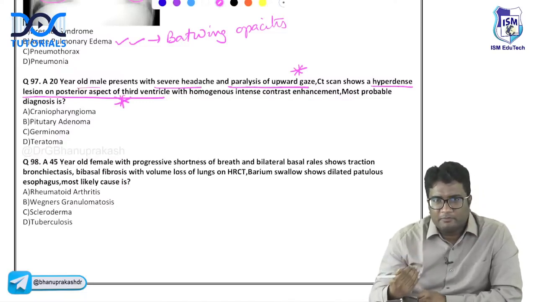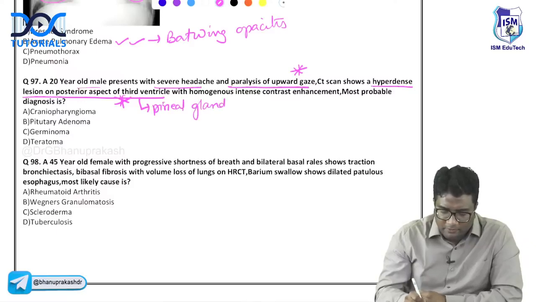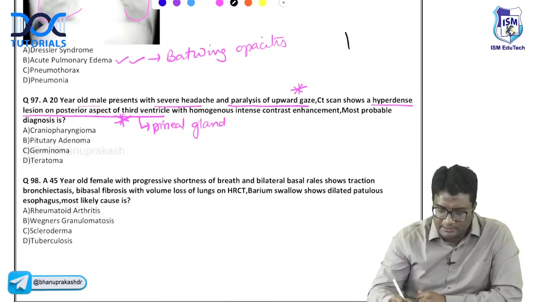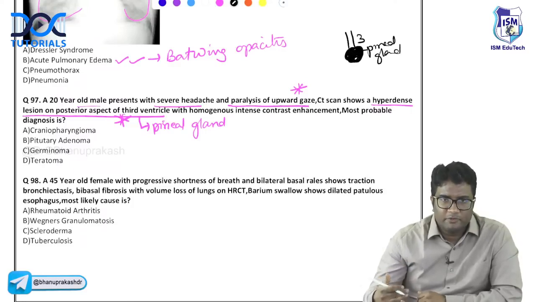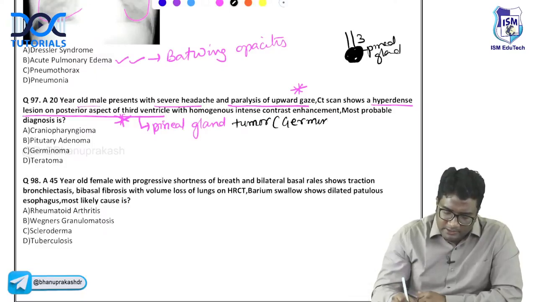What is normally located posterior to the third ventricle? The pineal gland is located just posterior to the third ventricle. I hope you remember your classes that I taught you, or the video lectures that we discussed. Whenever we have a pineal gland tumor, it will compress the superior colliculi, producing upward gaze palsy. A pineal gland tumor generally is a germinoma. The most common lesion is a germinoma.